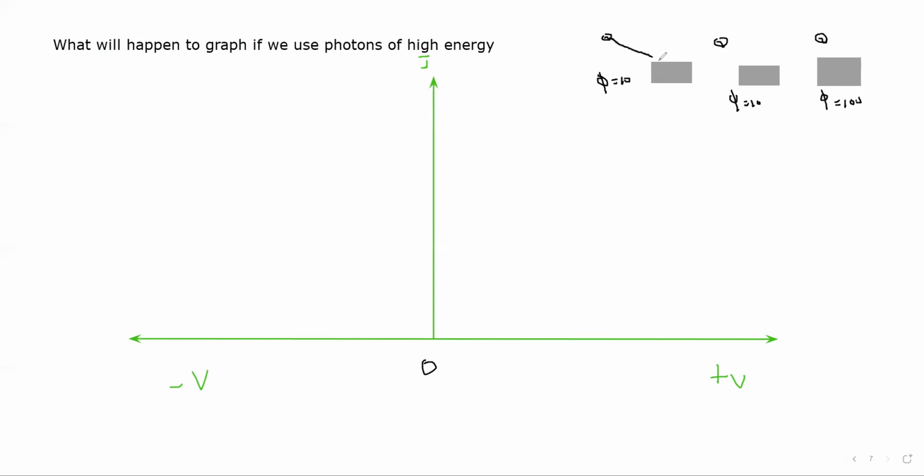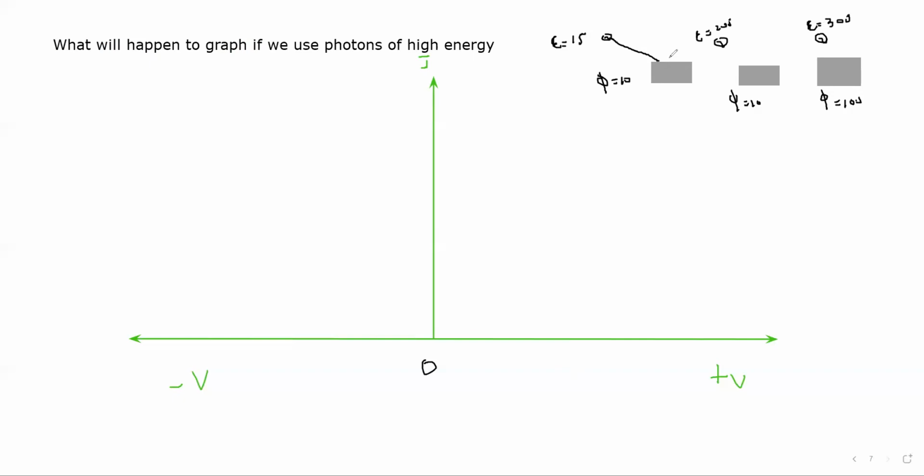When light falls on this metal, the energy of the incident photon is say 15 joules, then 20 joules, and then 30 joules.